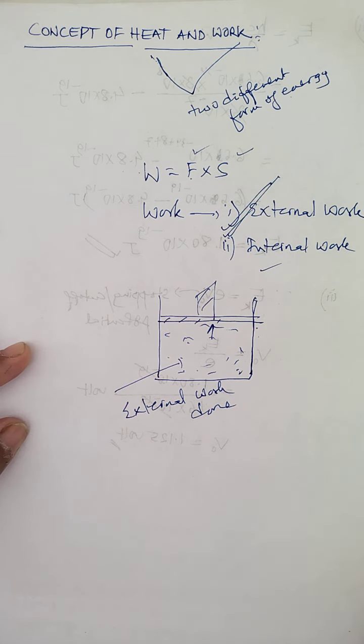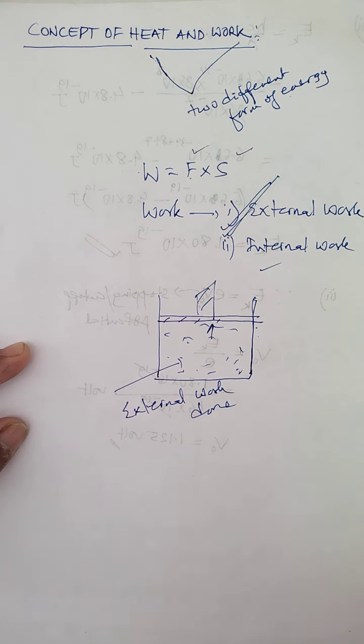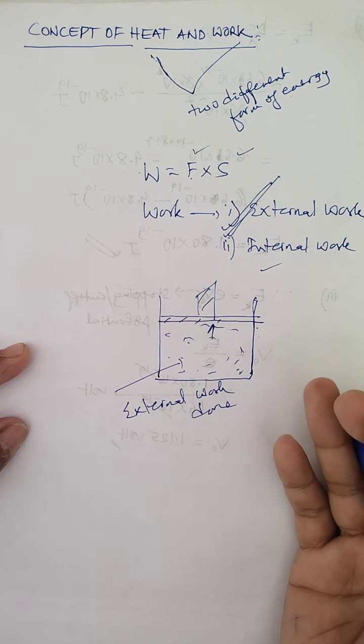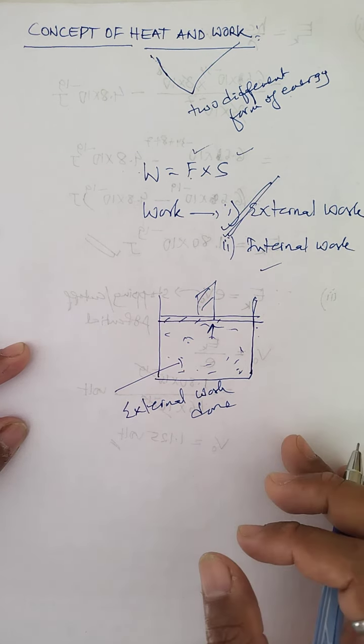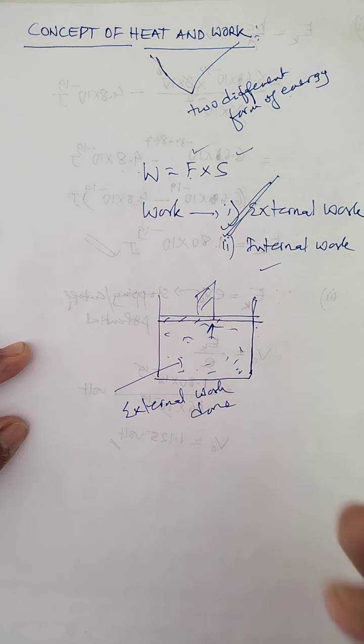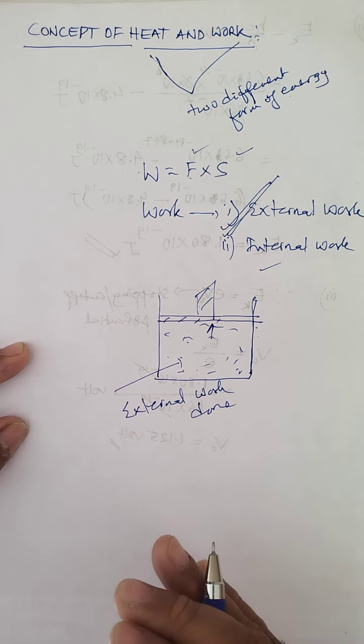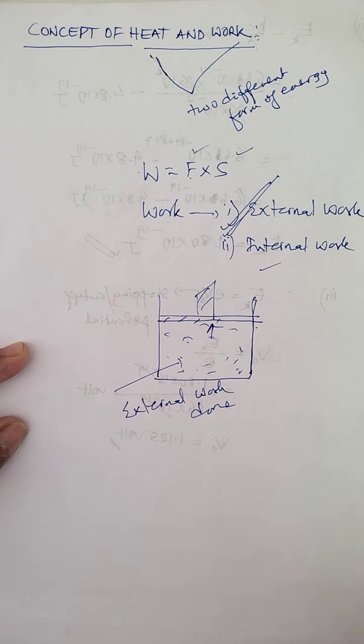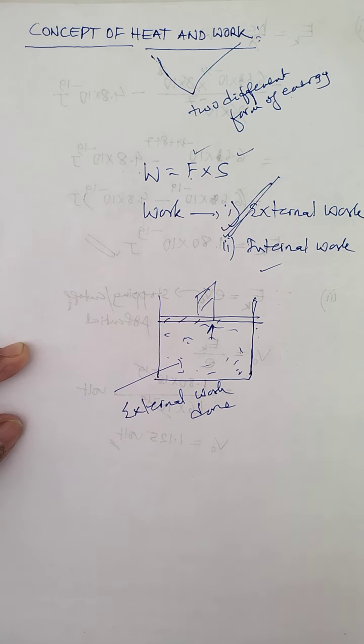Now, there is a fundamental difference between heat and work. Children, this part you need to understand. Now, to tell you about this, when energy is transferred from one body to another body due to the difference of temperature, then this transported energy is called heat. So children, try to understand the exact statement of heat. Heat is the transport of energy from one body to another body due to the difference in what? Temperature.